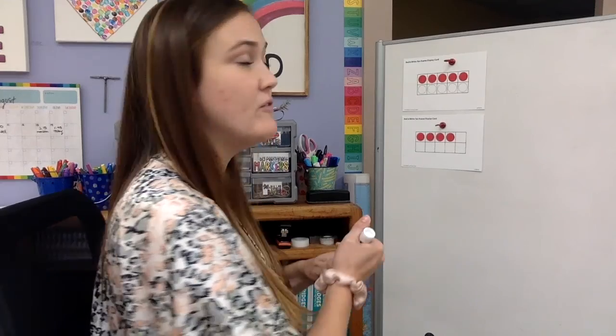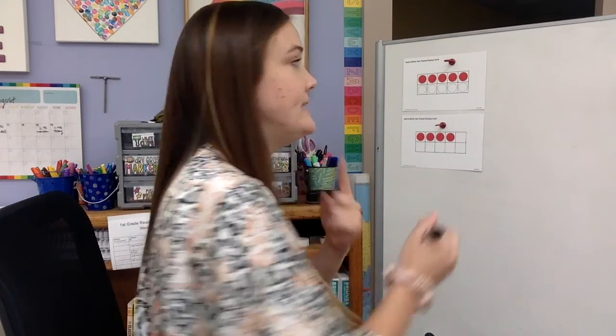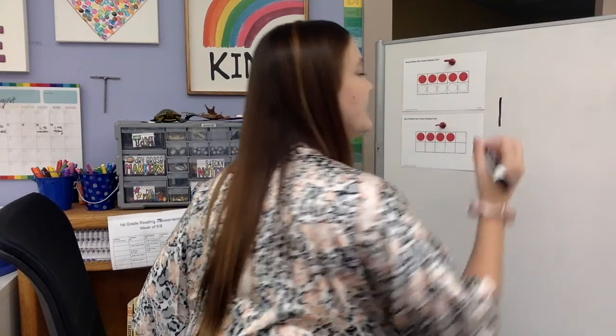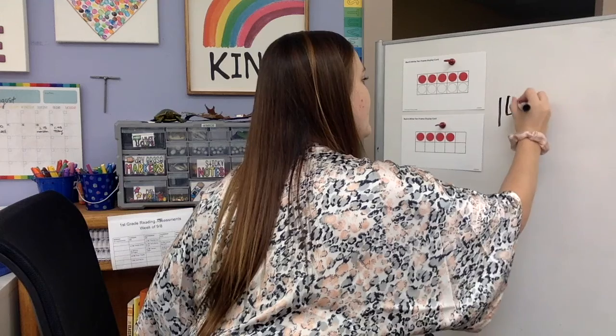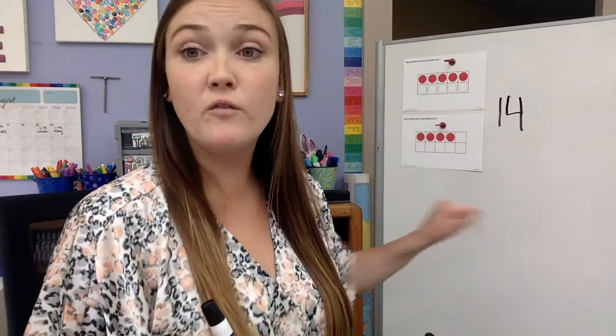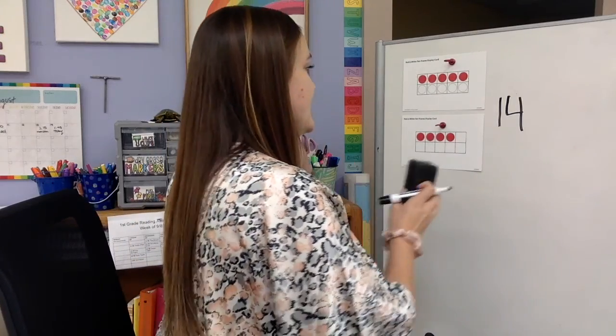Go ahead and write 14 on your board. Well, I know my teen numbers start with a 1. And then a 4. 14. That's a 4. So I do a 1 and a 4 to make the number 14. You guys ready for the next one? Okay, go ahead and erase that 14.